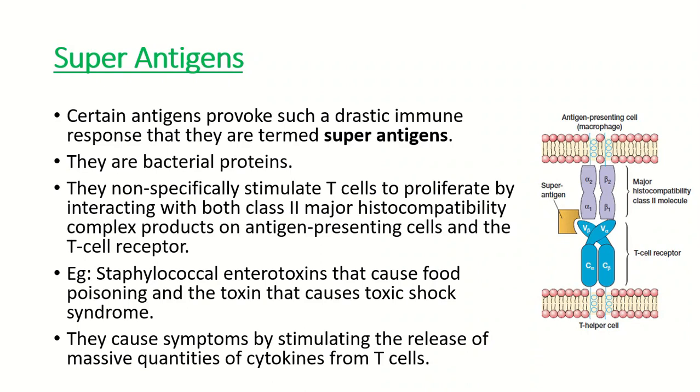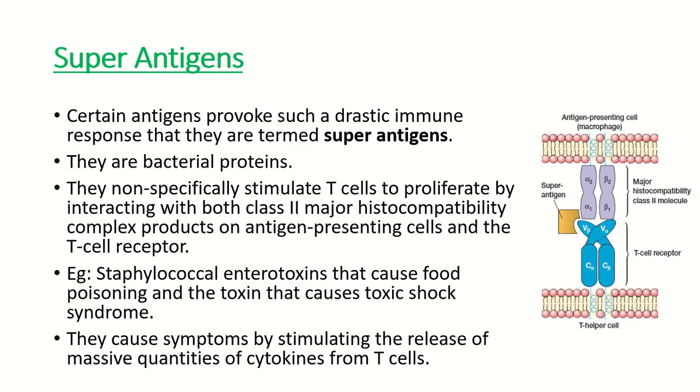Next are the superantigens. There are certain antigens that create a drastic immune response, and they are called superantigens because the severity is at its peak. Some examples are bacterial proteins like staphylococcal enterotoxin. They non-specifically stimulate T cells to proliferate by interacting with both class 2 major histocompatibility complex, that is class 2 MHC products on antigen presenting cells, and the T cell receptor.